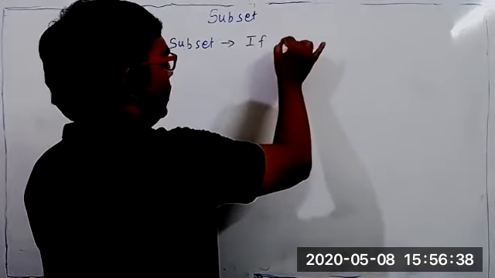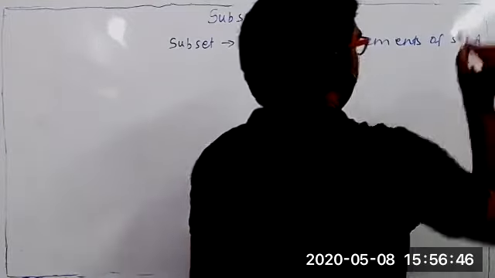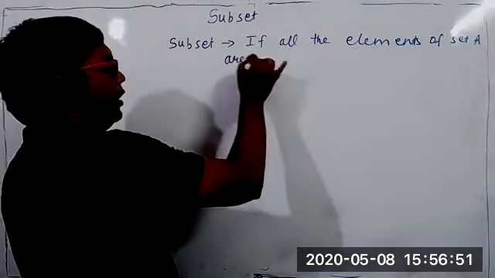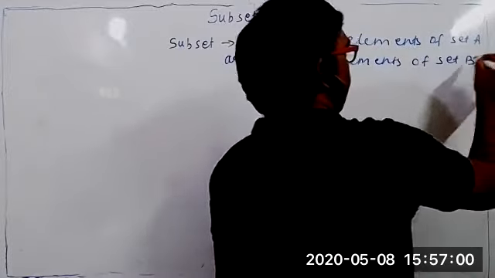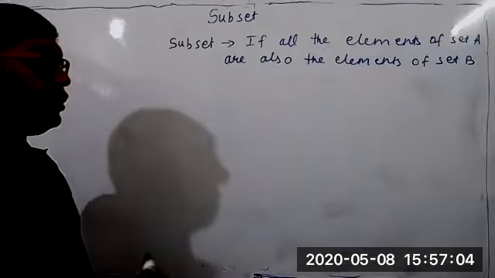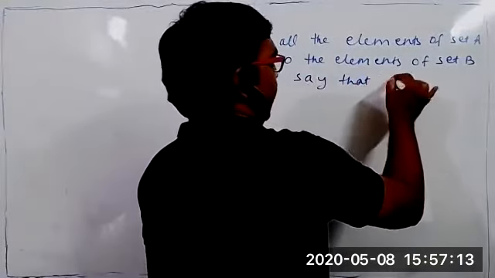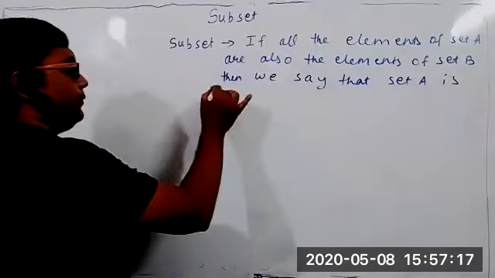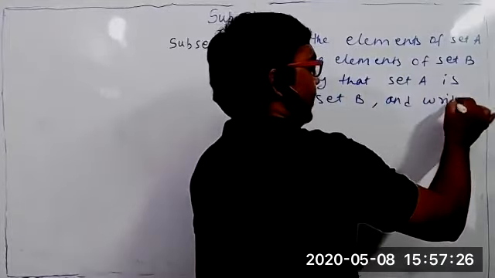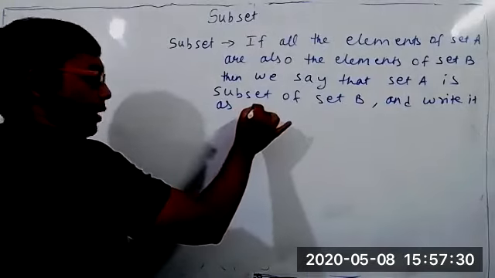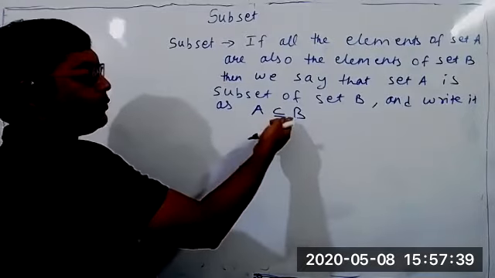If all the elements of set A are also the elements of set B, then we say that set A is a subset of set B, and we write it as A ⊆ B. This is the way to represent that A is a subset of B.